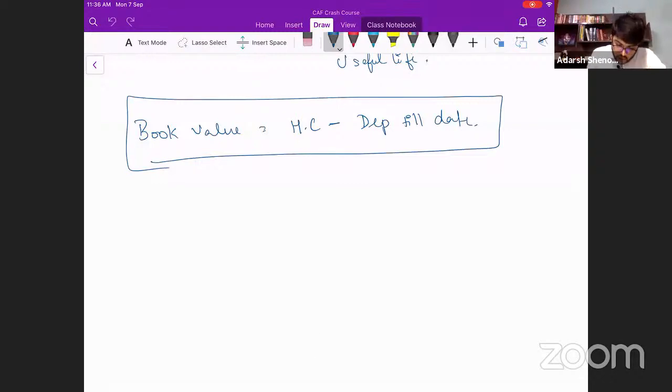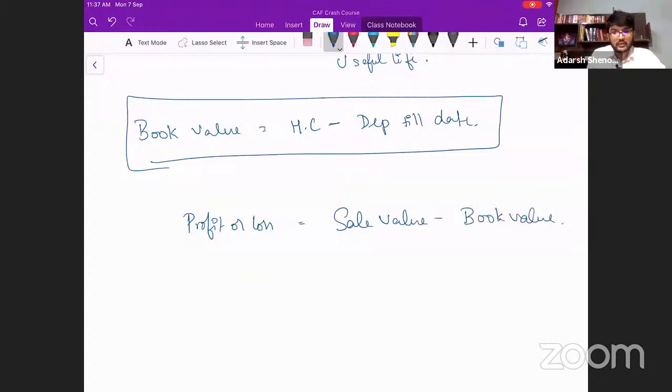So, how do we calculate profit or loss on sale of an asset? It's very simple. Sale value minus book value of the asset. Now, if this number is positive, it is a profit. If the sale value is more than the book value, it is profit.